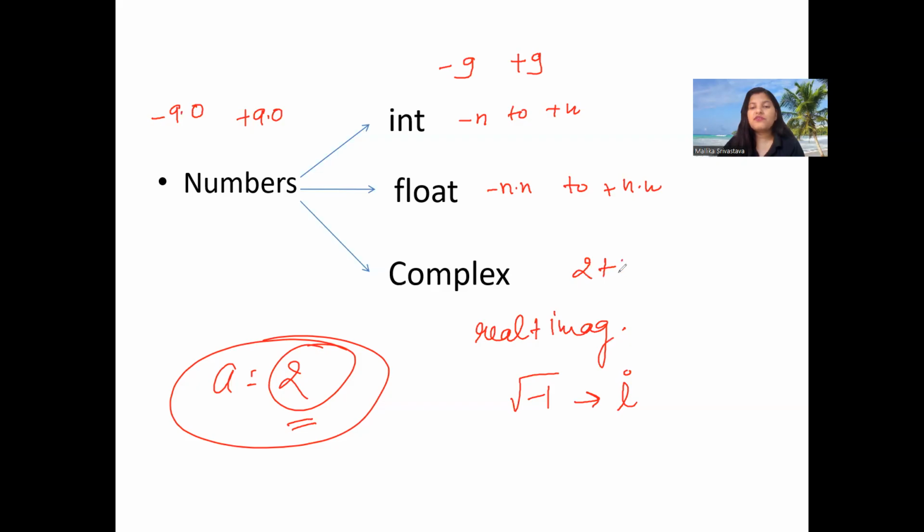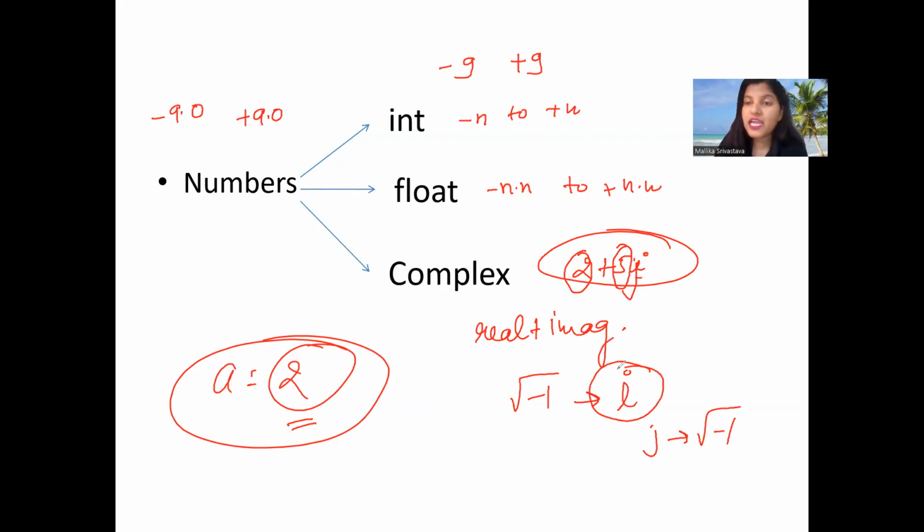So 2 plus 5i is a complex type of data where 2 is the real part and 5 is the imaginary part. Basically here we do not have i, we have j actually, 2 plus 5j. Here j indicates square root of minus 1. So in Python, we don't write i for the imaginary part, we use j in place of i, which indicates square root of minus 1. So complex is a combination of real and imaginary value.